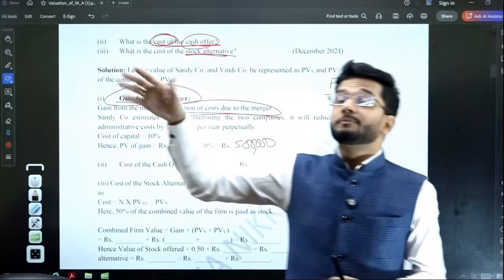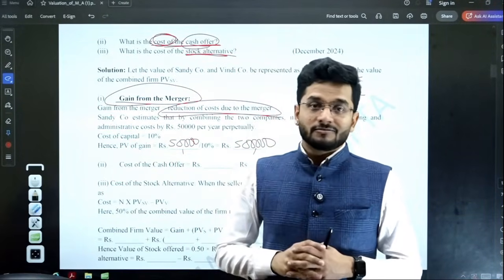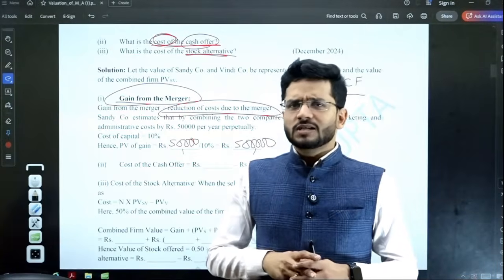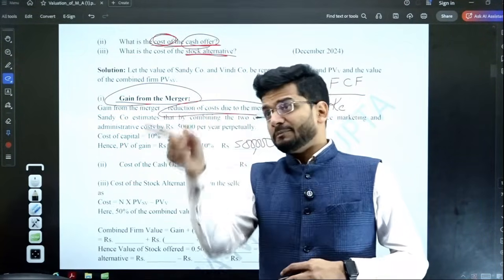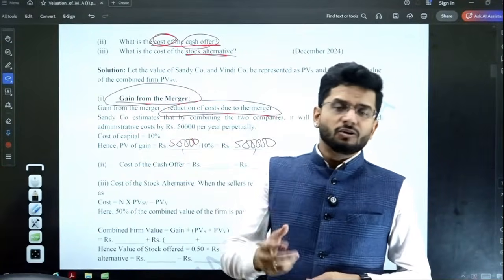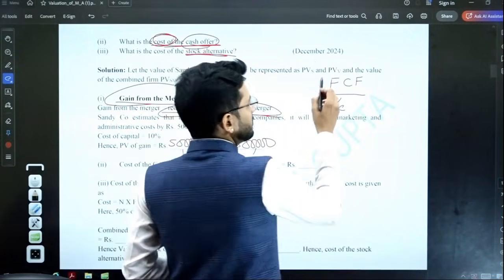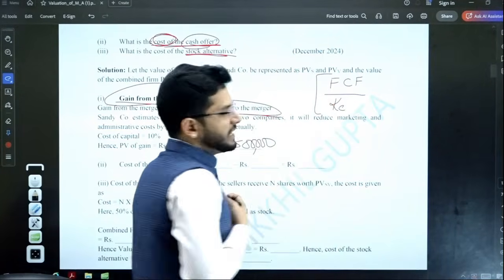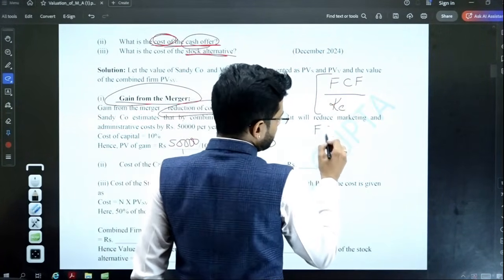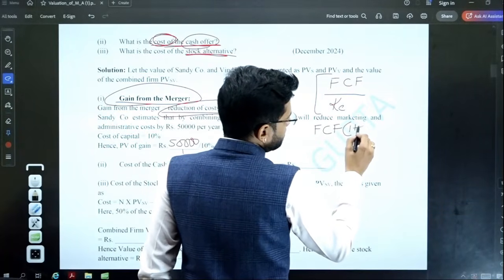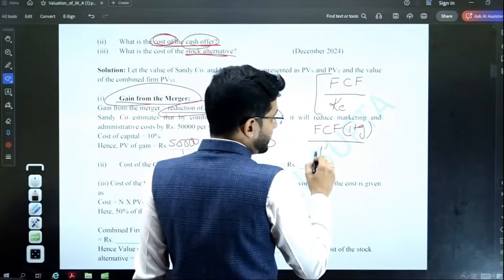But when it is for perpetuity, meaning for an infinite period, 50,000 rupees will be earned by us for an infinite period. Then we cannot use that tabular formula, where this is the earning, this is the PVF, we multiply by PVF, and then we compute the present value. We cannot do that because it's forever. So in that case, the formula converts into FCF divided by K. Otherwise, in limited benefit, the formula would have been FCF into 1 plus growth rate divided by